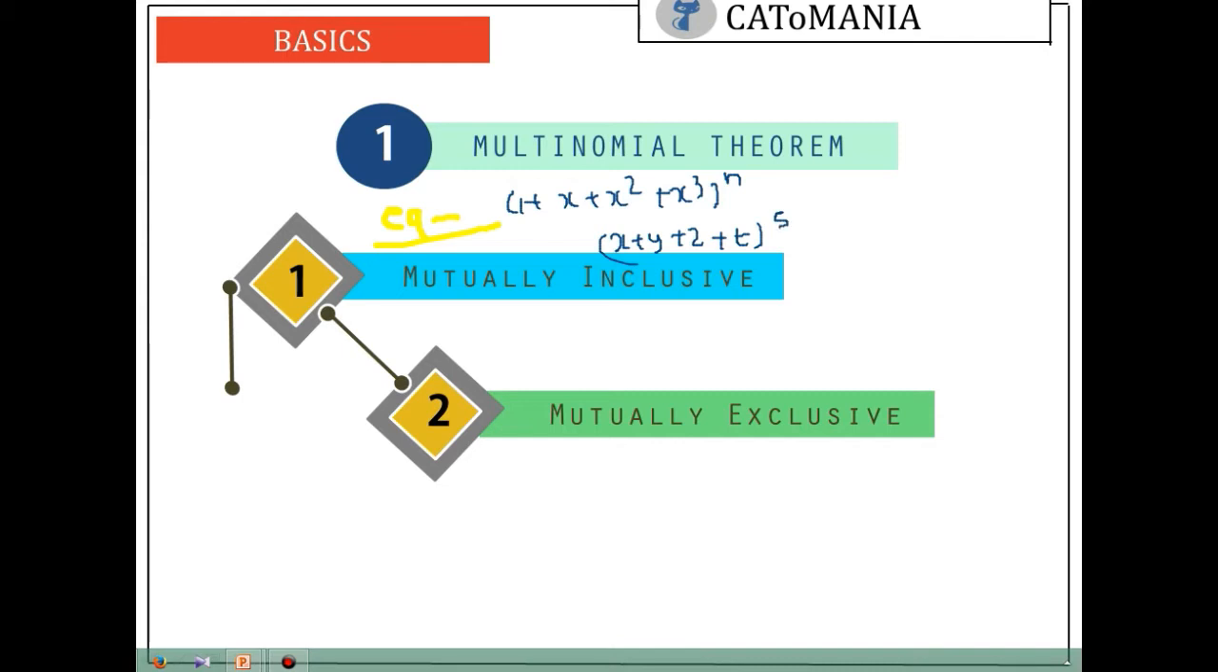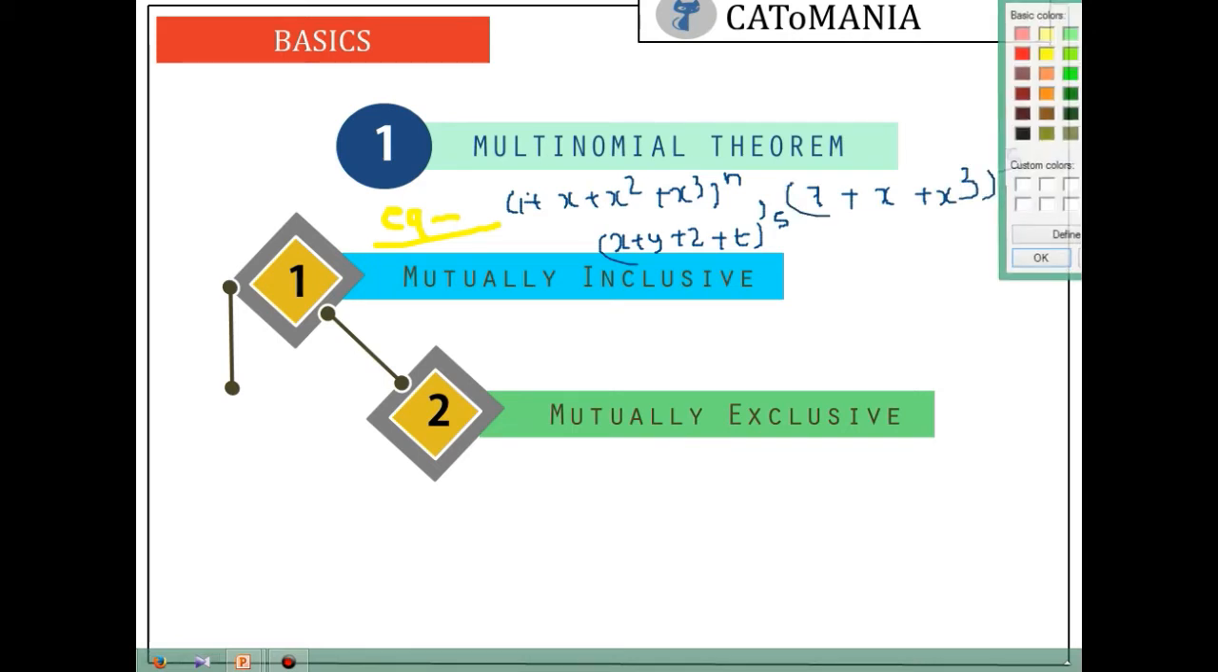Remember the number of terms can be like x plus y plus z plus t plus m plus n plus p plus q. It is not limited to 4. You can extend it to any value of n, right? And the most important multinomial theorem is, if you see here, the power is continuous, like 0, 1, 2, 3. But if I am writing 1 plus x cube, then the power is not continuous. And this is the most interesting type that we will discuss in this video.